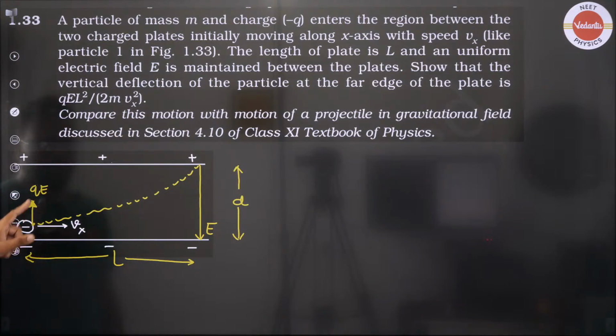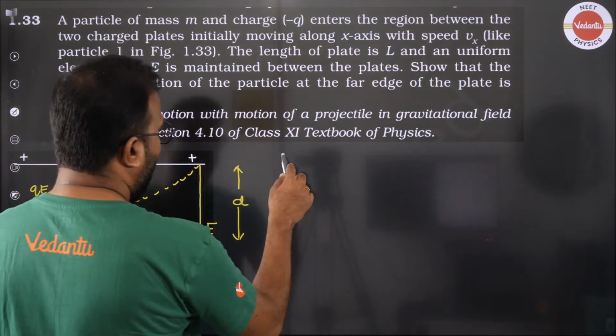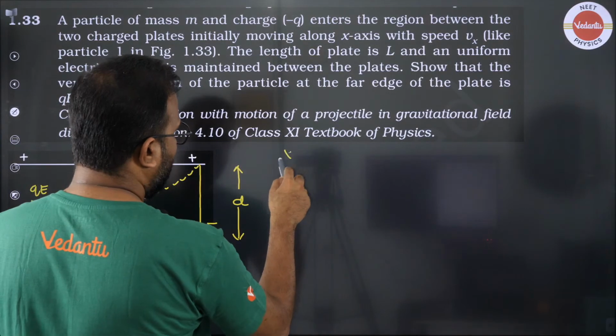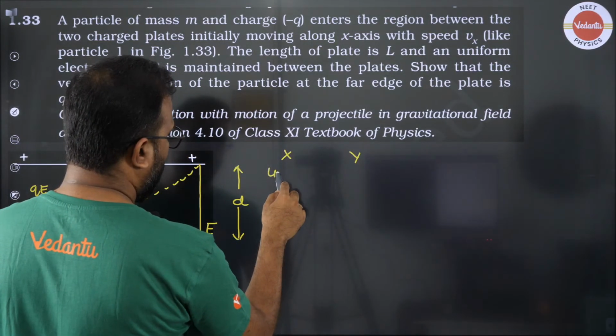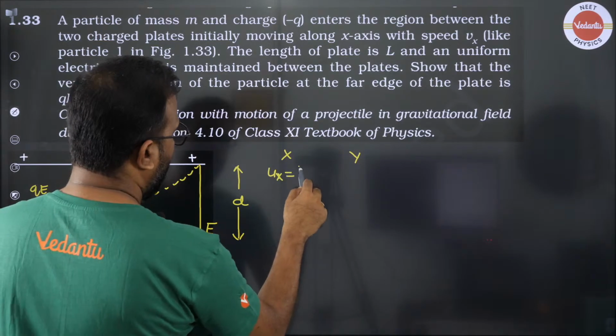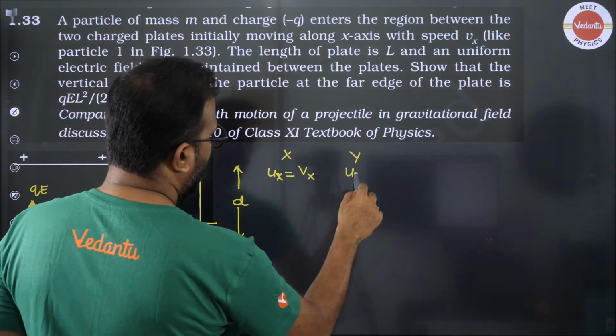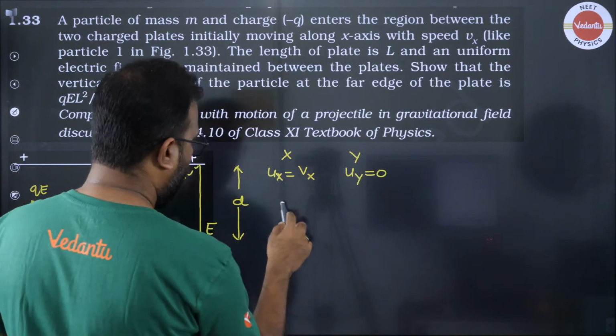First of all, the acceleration along the y direction. Along the x direction, the initial velocity is Vx and the initial vertical velocity is 0.